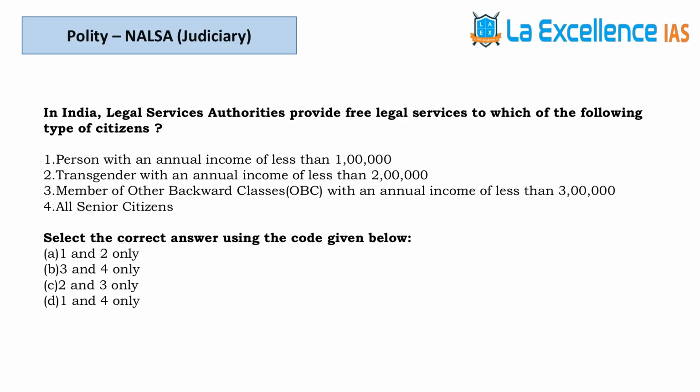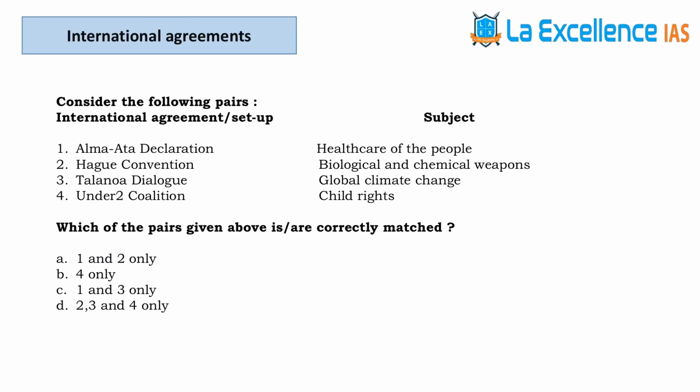The next question is about Nalsa. Answer for this is B. However, Lakshmikant mentions this as 1 lakh, but as per Supreme Court committee, it is 1,25,000. Last question is about the international agreements. Answer for this question is A.